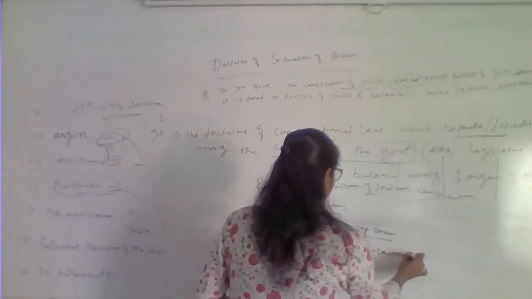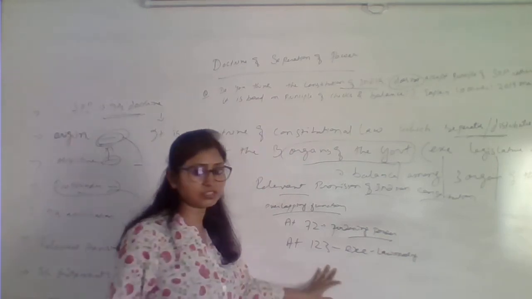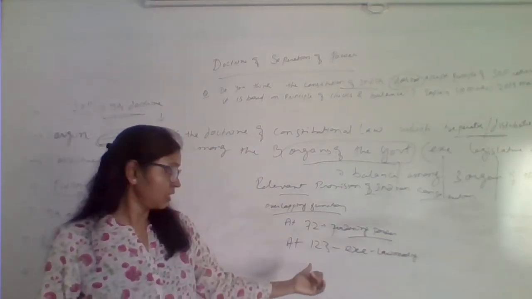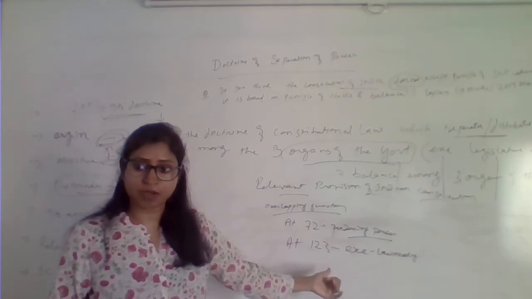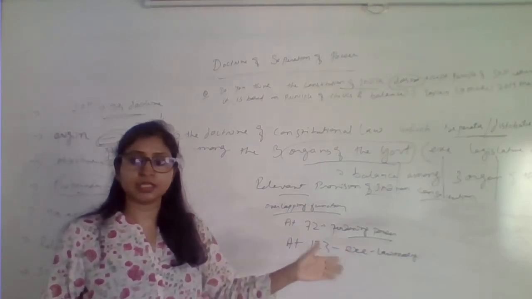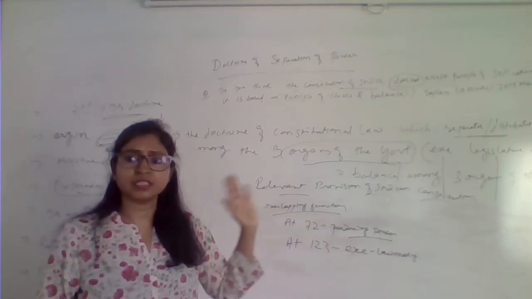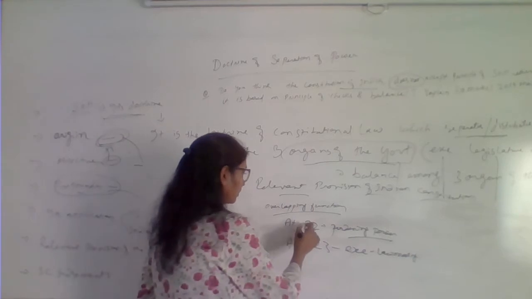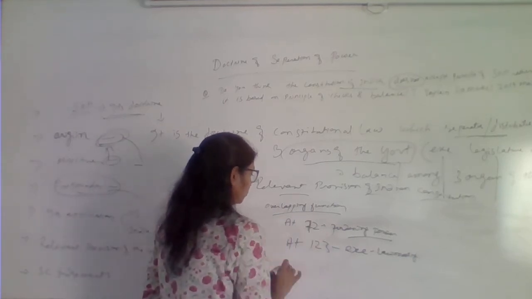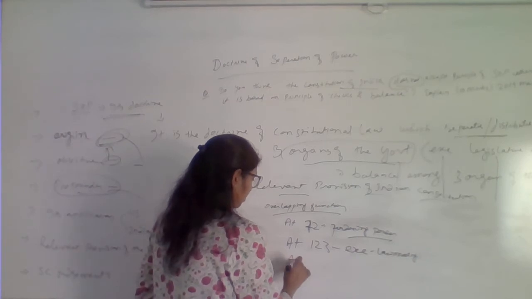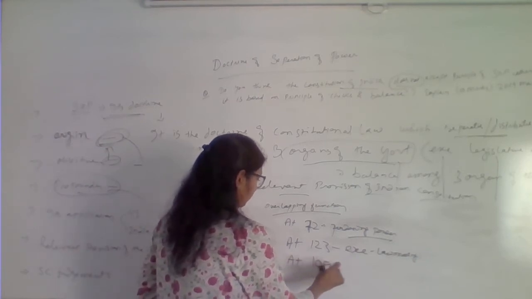So again you can see there is an overlapping function, or you can say there is a negation of separation of power. It shows that there is no strict separation of power. The executive taking up the role of the legislature also in some urgent situation, right? So you can talk about Article 72, you can talk about Article 123, you can talk about Article 105.